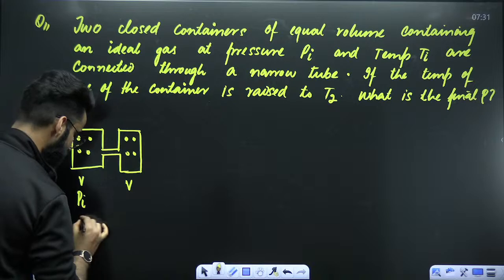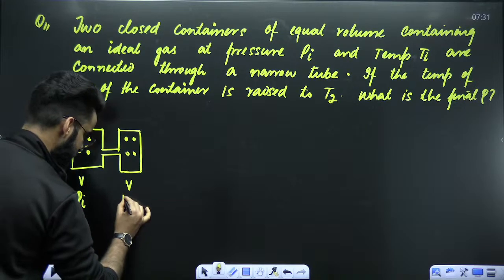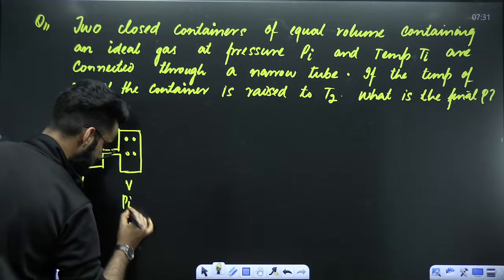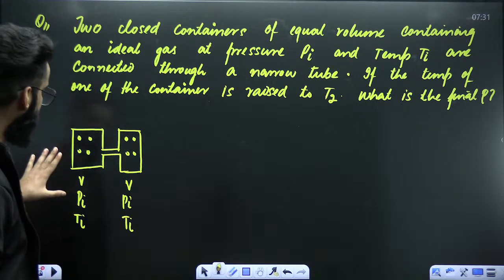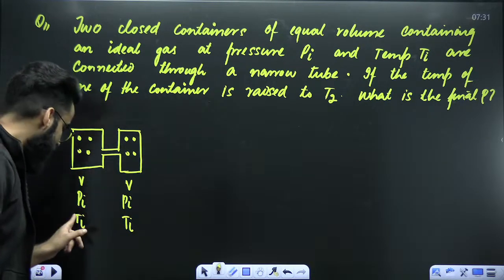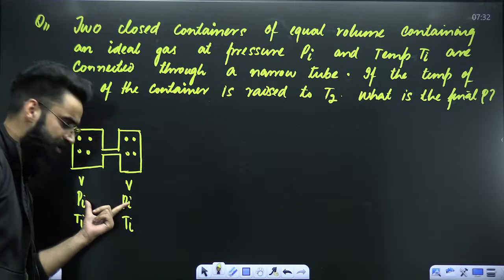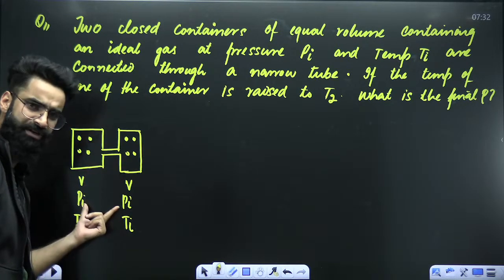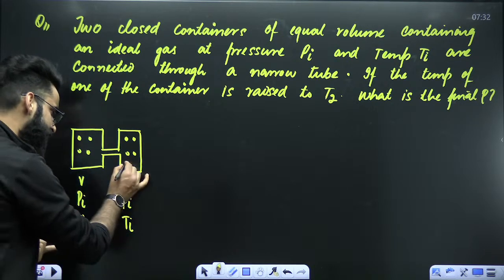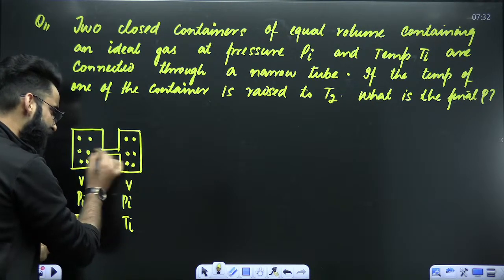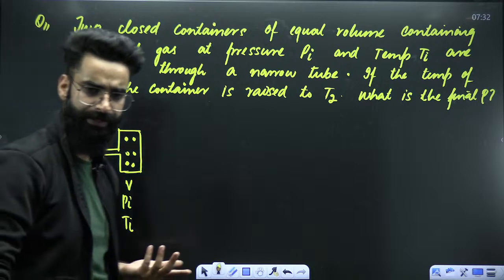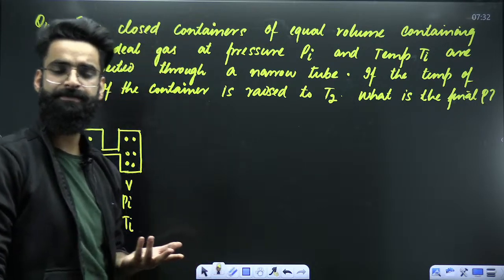Pressure here is Pi, temperature here is Ti. Perfectly fine. So first of all, temperature on both sides is the same as well as pressure on both sides. If pressure on both sides is the same, that means there is no pressure difference. If there is no pressure difference, there'll be no net movement of gas, right?